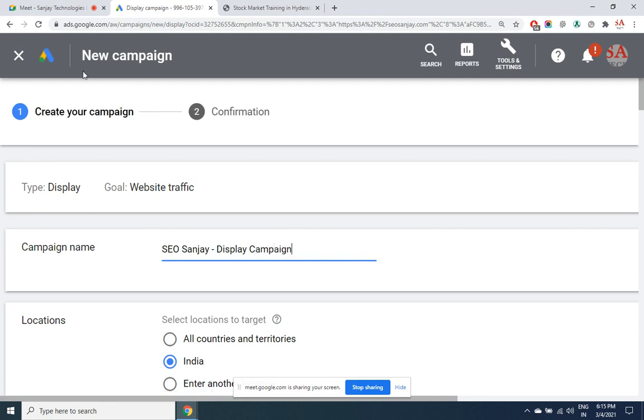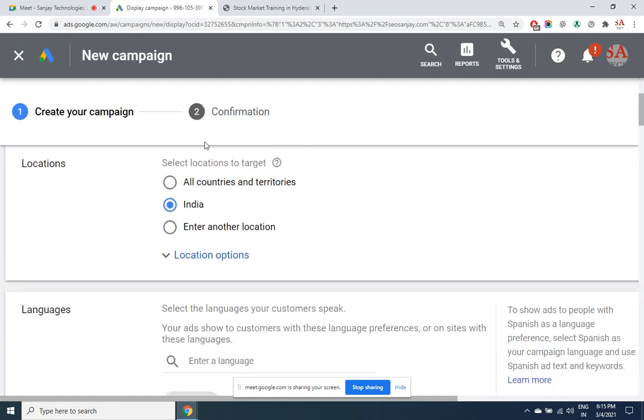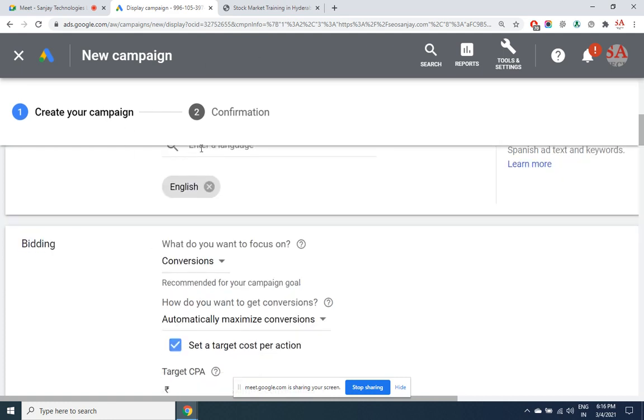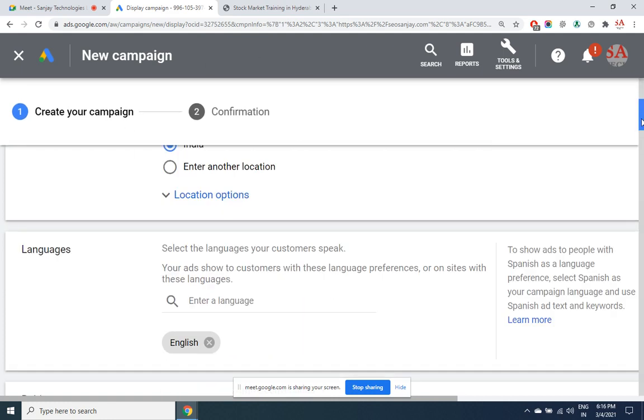To understand this interface, it requires practice, guys. You need to practice. You don't have to pay money for practicing. Ads and all that you can create. They will run only when there is balance in your account. But for practice purposes, you can create as many campaigns, ad groups and ads as possible. SEO you don't require practical experience, but in SEM you do require it. So here practice is a must.